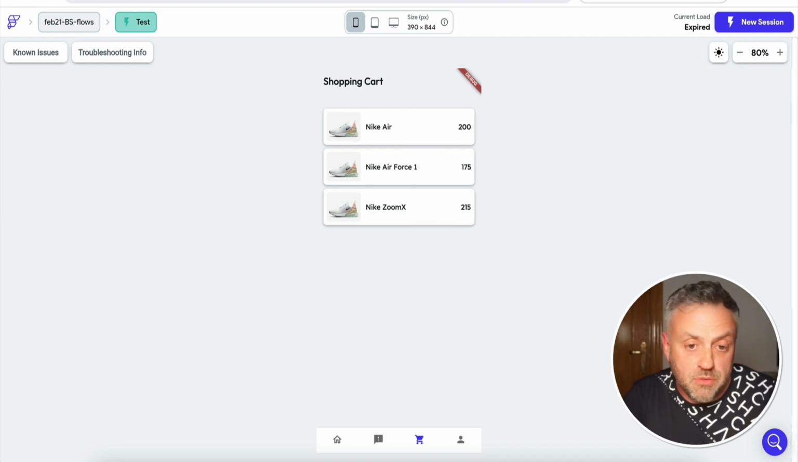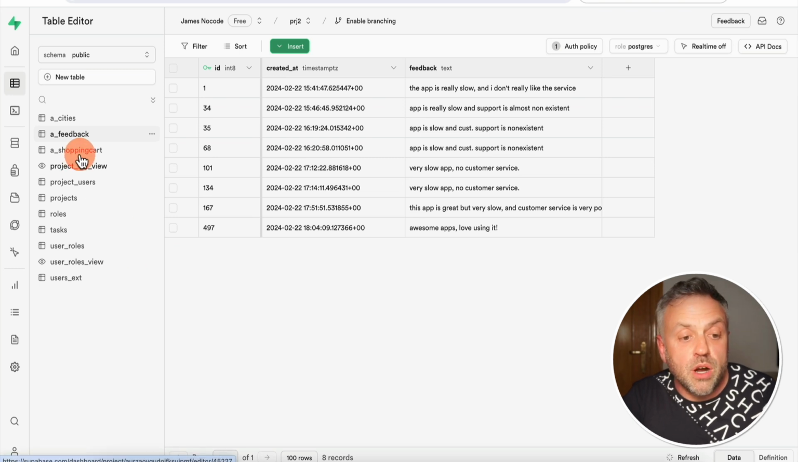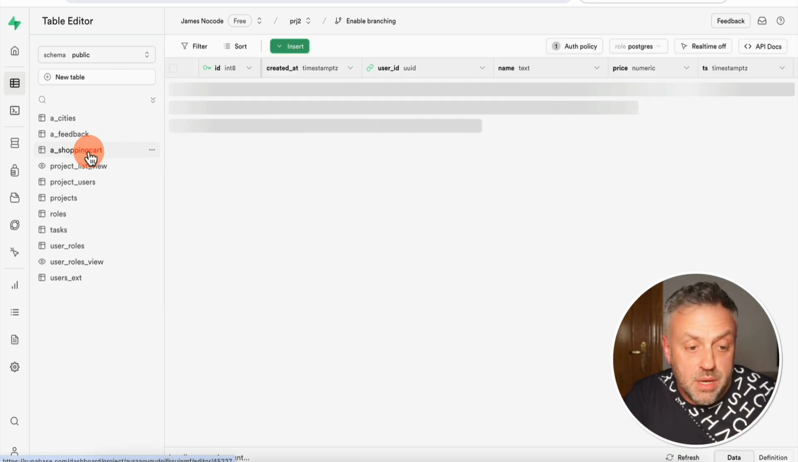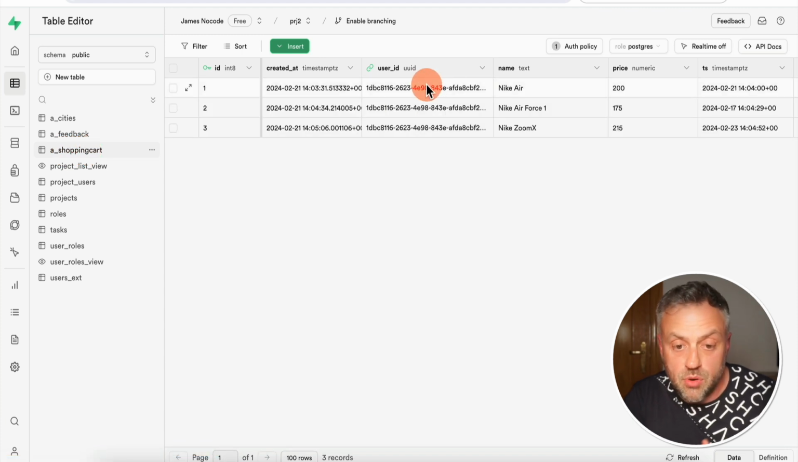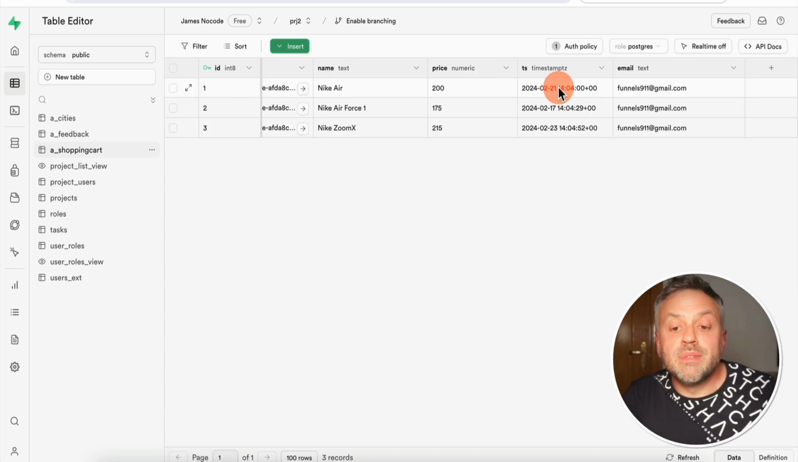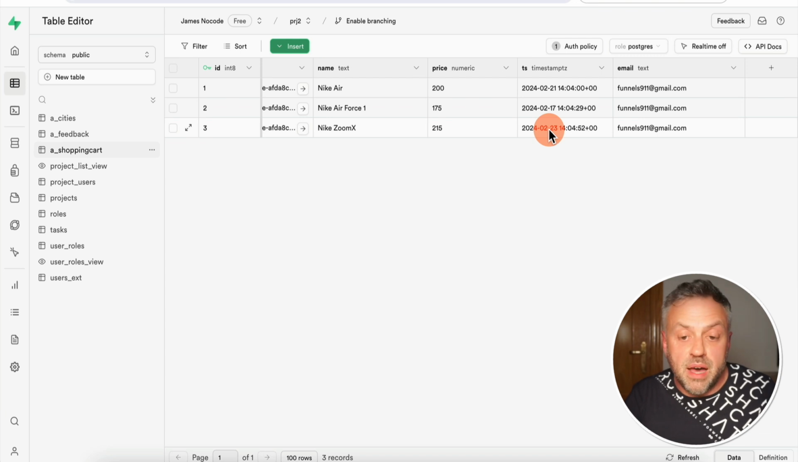And this is a special type of shopping cart because we are storing it in our Supabase. We actually have a table here called shopping cart. So these are the records that you saw in the app. We have 3 products here: Nike Air, Nike Air Force One, Nike Zoom X. We have the price, and here we have the timestamps that specify when this product was placed into a shopping cart. And another field that we have here is this email field.